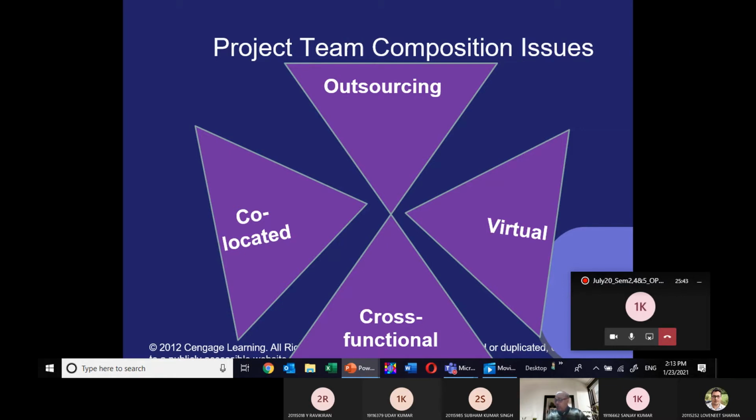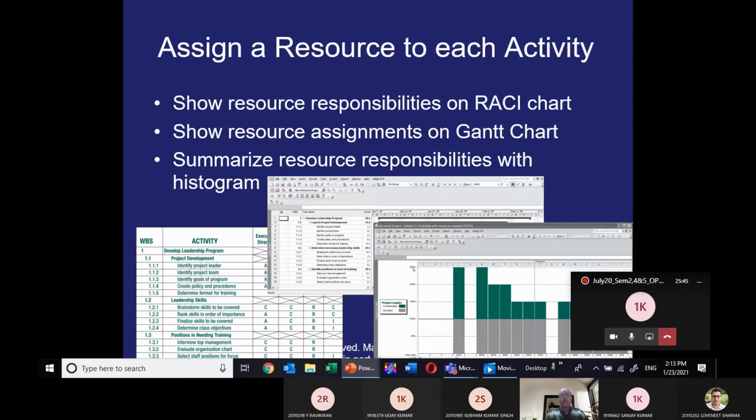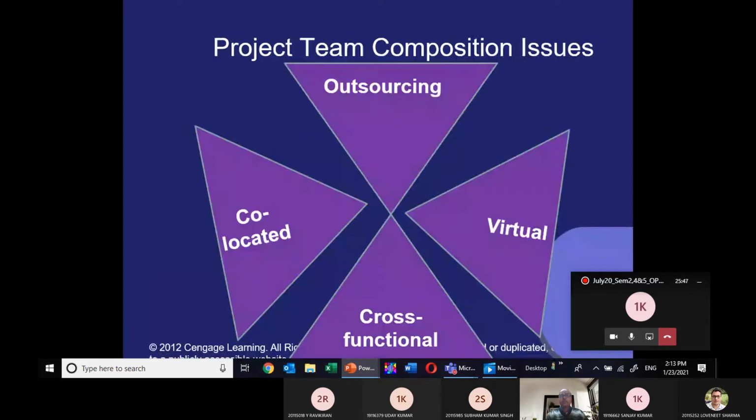Second is the co-located team. Co-located means everyone is physically located at that particular location, wherever the project is going on. So this is a co-located project team. This is the second composition of resource, and you have to co-locate them.